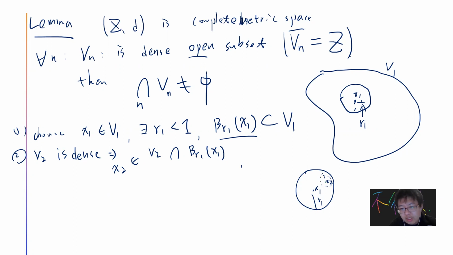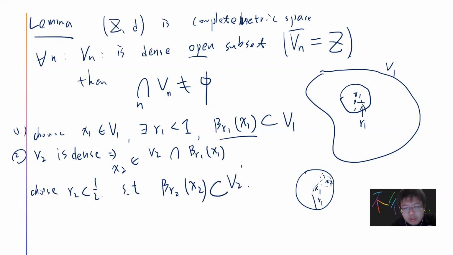You want to make the distance between x2 and x1 such that the balls do not touch. Basically, you want to make the radius less than half, so they do not touch. So you can choose R2 less than half, such that the ball B_R2(x2) sits in V2 intersection B_R1(x1). And you can always do this because this set is open.